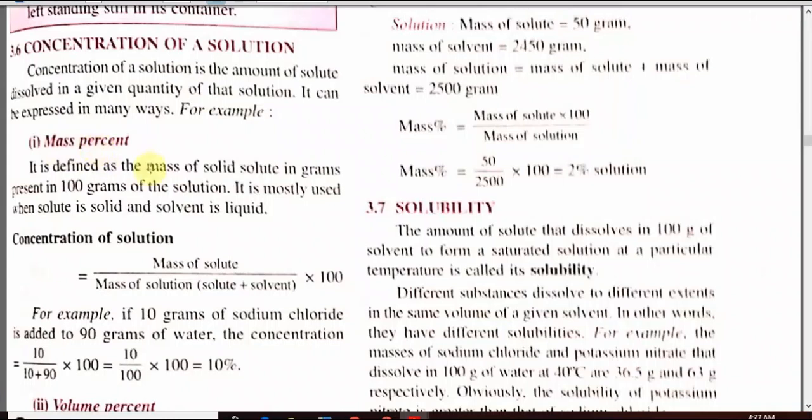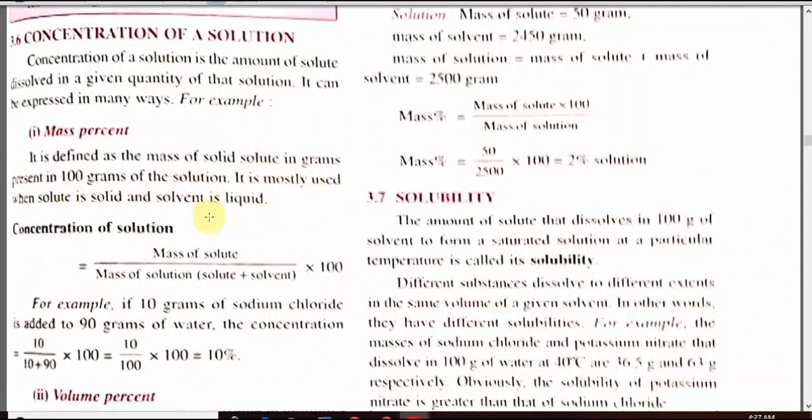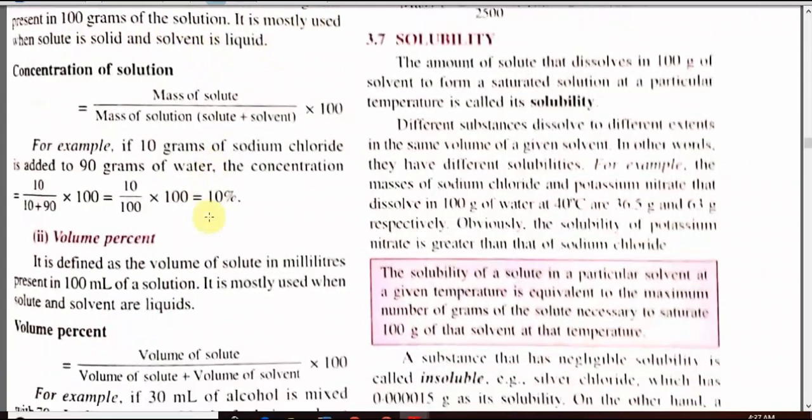This is defined as the mass of solid solute in gram present in 100 gram of that solution. It is mostly used when the solute is solid and the solvent is liquid. The formula for calculation of mass percent concentration is mass of solute by mass of solution into 100.